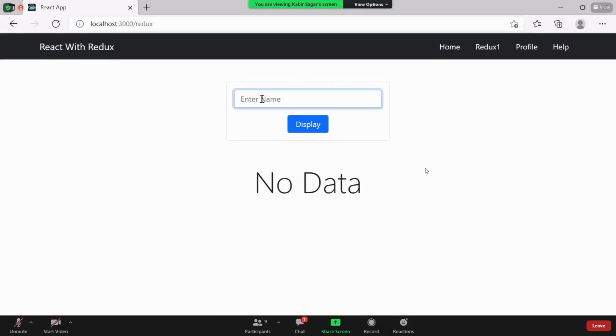My requirement is very simple. I will enter some data here and click on display. Whenever I click on display, I want to display that data here. This is a different component, and that is a different component, so you have to share the data from here to here. What we will do is, whenever I click on display, this data we will store in the Redux, and from Redux, this component will take the data and display it here. How to do that with Redux, we will see in tomorrow's session.